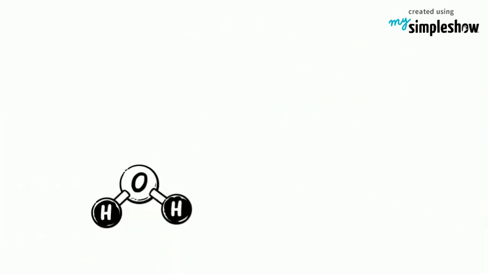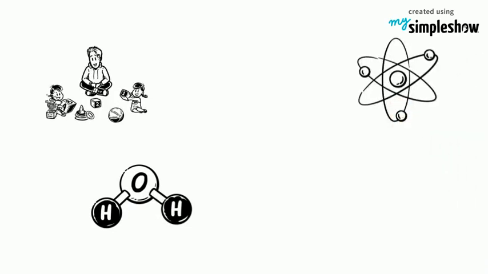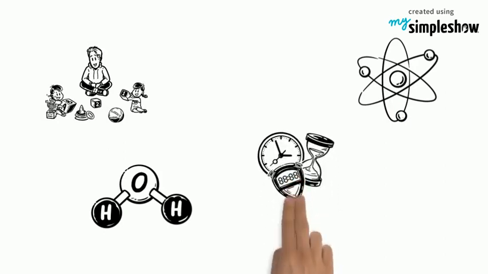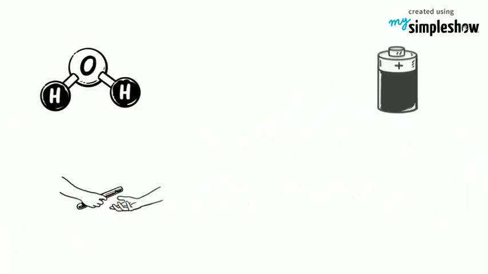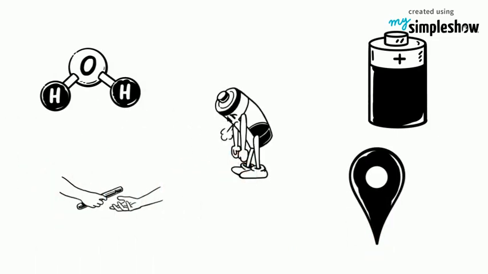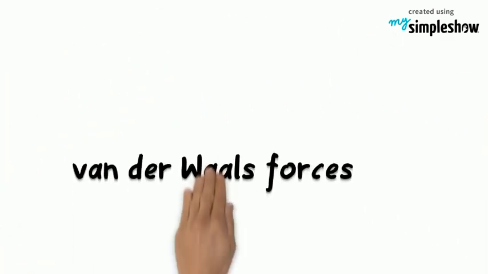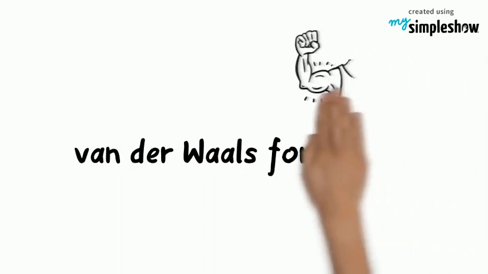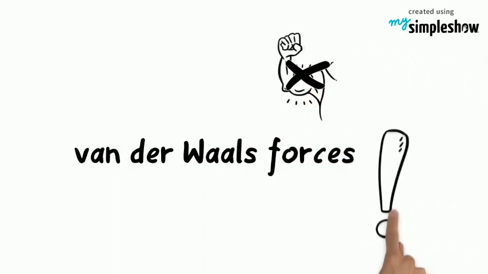Sometimes a molecule, remember that's a compound with covalent bonds, will have atoms that share electrons unevenly. One atom will hang on to the electrons longer, and the other will keep them a shorter time. This might give a molecule a partial negative charge in one place and a partial positive in another. This makes a very weak bond. We call these partial charges van der Waals forces, and they might not be strong, but they can be very important.